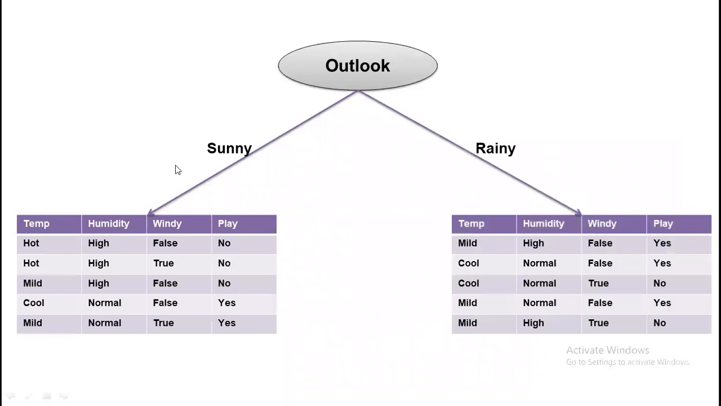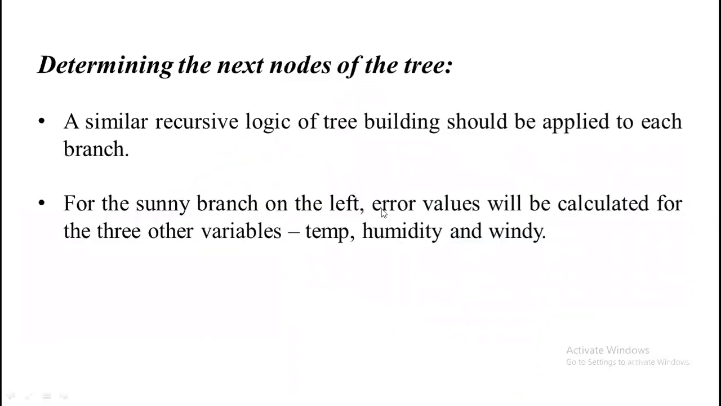and overcast. Okay, so for overcast we get the direct value as yes. If outlook is overcast, in all cases it is yes. But for sunny, again we have the following table, and for rainy also we have the following table. Then we have to apply the same logic for these 2 tables separately. Next is to determine the next node of the tree.